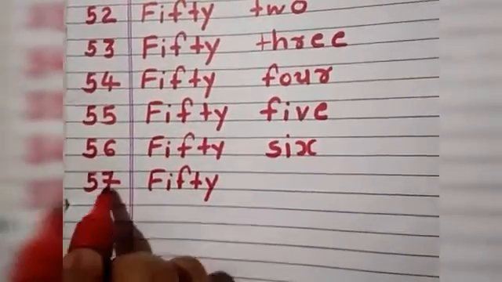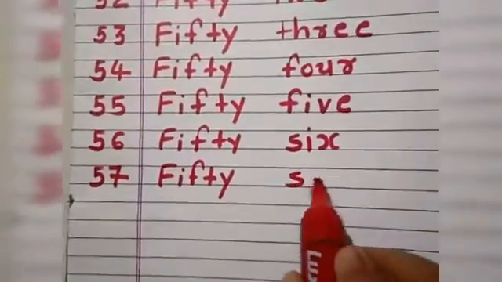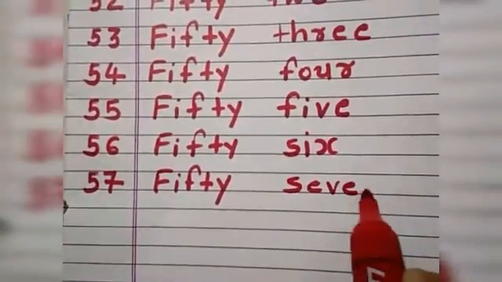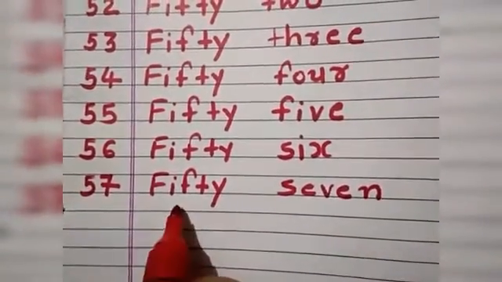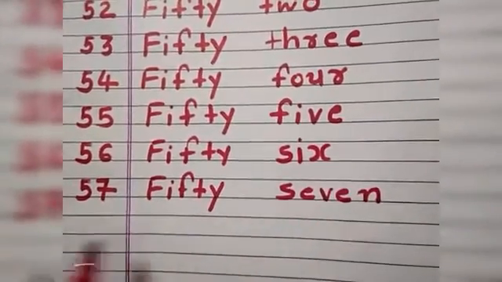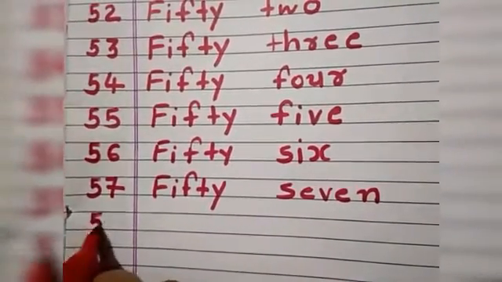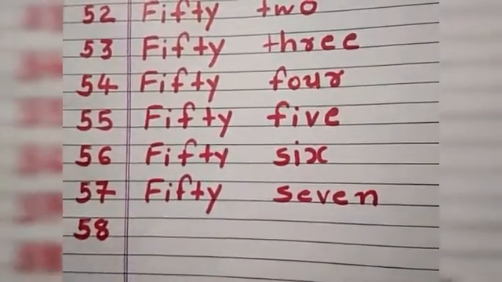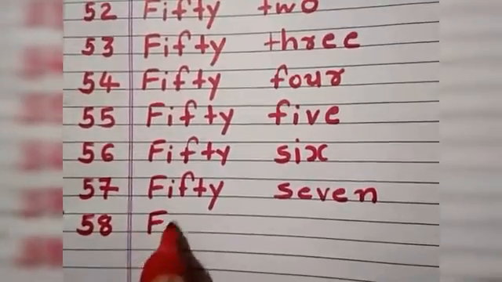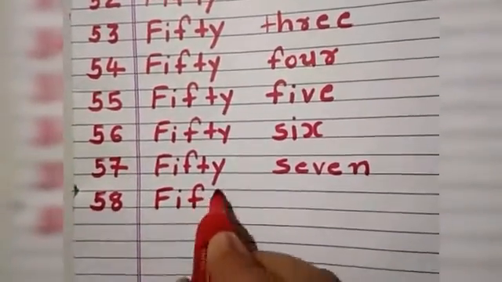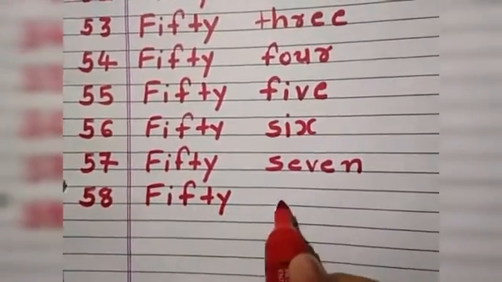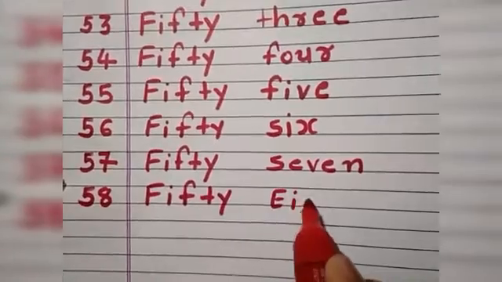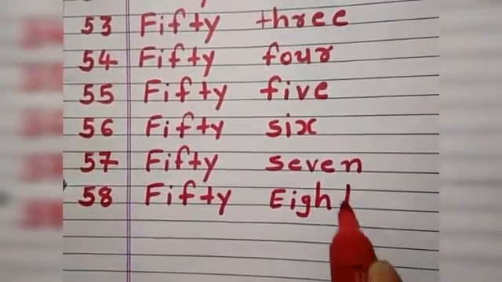F-I-F-T-Y 50 and 7, S-E-V-E-N 7. That is 57. Then 58. F-I-F-T-Y 50, E-I-G-H-T 8.